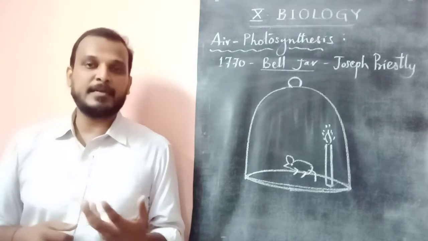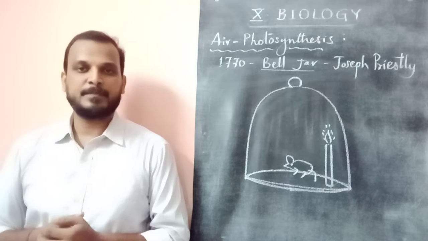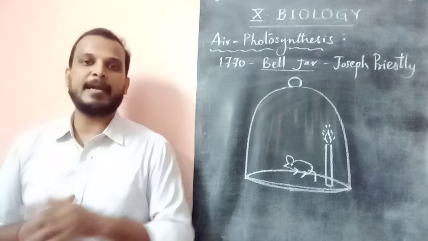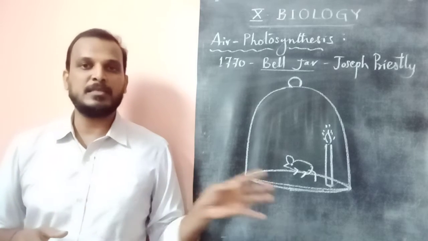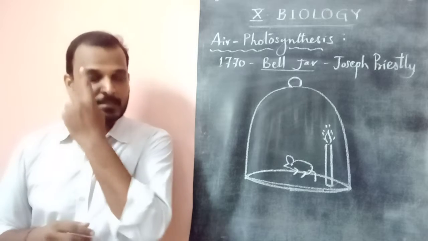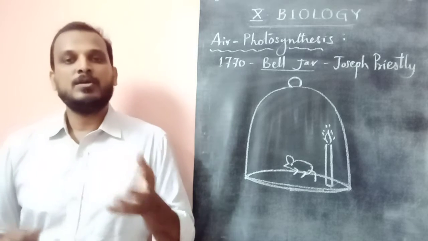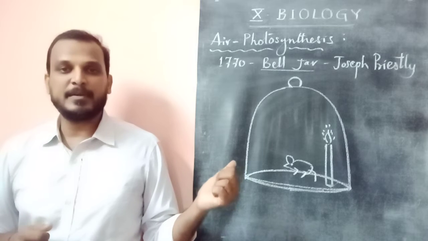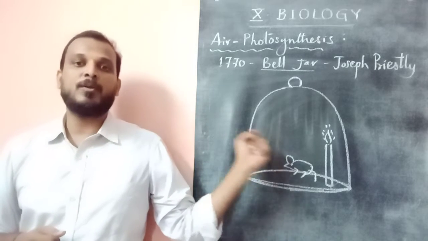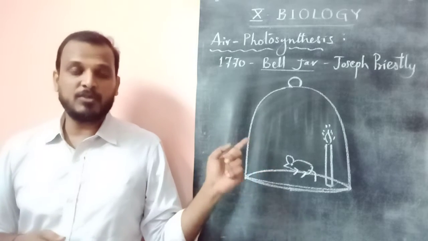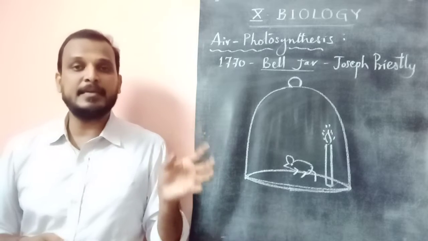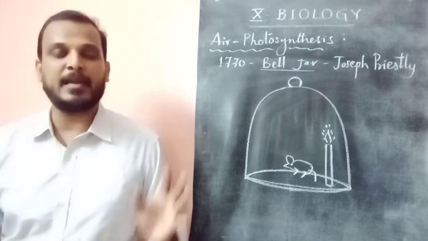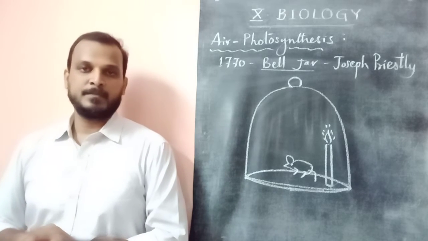So it suffocated and died after some time. Again a question: why did the rat die? We can tell easily that oxygen is not supplied, but oxygen was not discovered by that time. So again Priestley came to a statement that for burning of any object or breathing of animals, a material is needed which is present in air and which is invisible in nature.